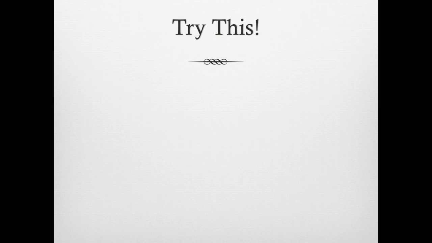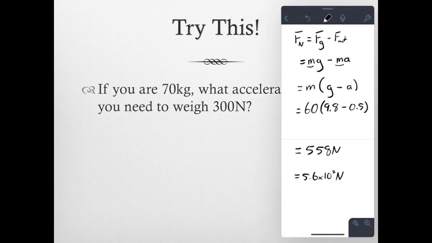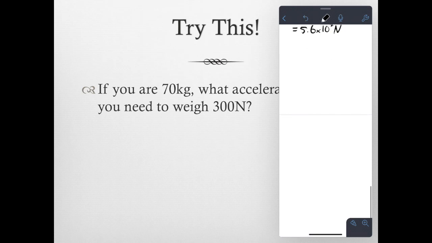Finally, we have two questions here that you can try. First, if you are 70 kilograms, what acceleration do you need to weigh 300 newtons? Let's try. First, we will write down what we know. We know that our mass is 70 kilograms. We also know that we wish to have an apparent weight of 300 newtons. We can also understand from this question that the value we wish to find is acceleration.